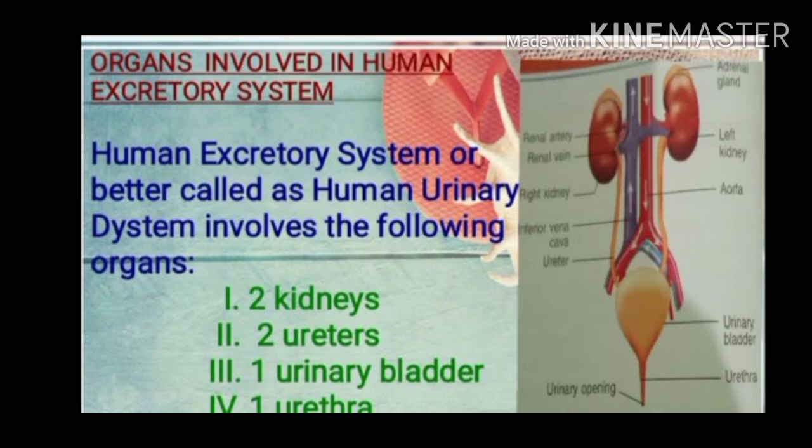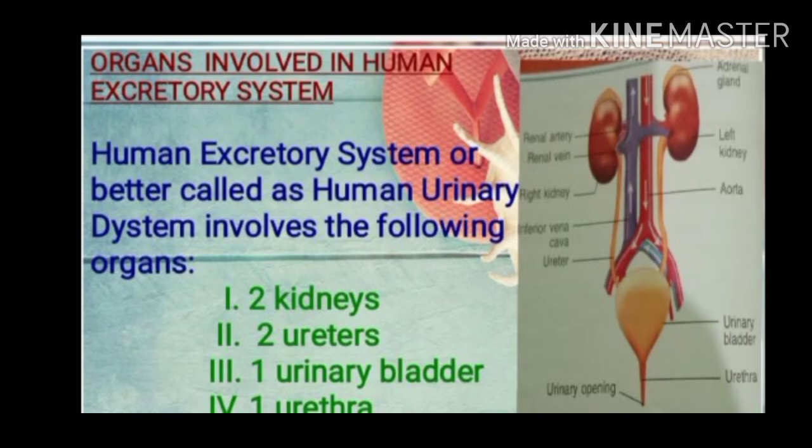Now look at the diagram shown here very carefully. This diagram represents the human excretory system, or better called the human urinary system. Various types of organs are involved in this system.